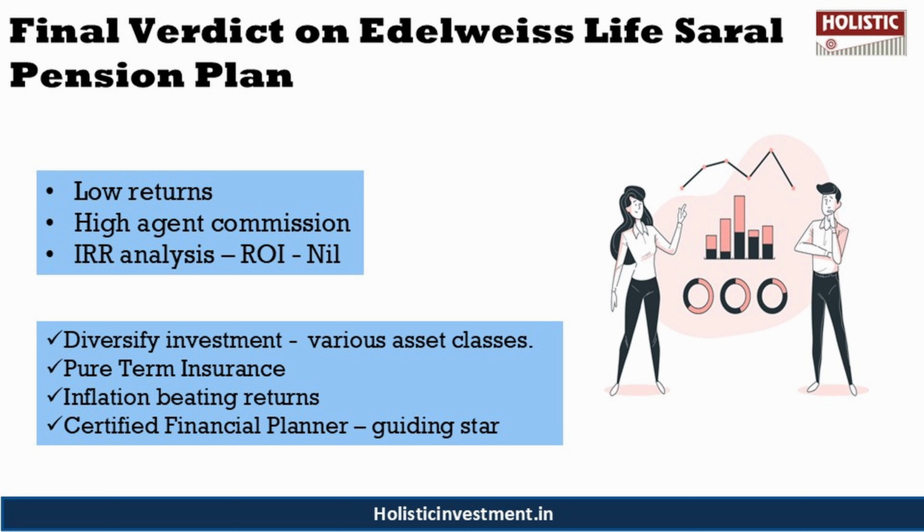One of the major limitations of the policy is its lack of flexibility. The plan provides a fixed annuity for life and significantly restricts access to the invested corpus, making it difficult to handle unforeseen expenses or emergencies, and it also has a high agent commission. So basic annuity or pension plans are generally ill-suited for retirement income, as their rigid structure and limited features fail to accommodate evolving financial needs.